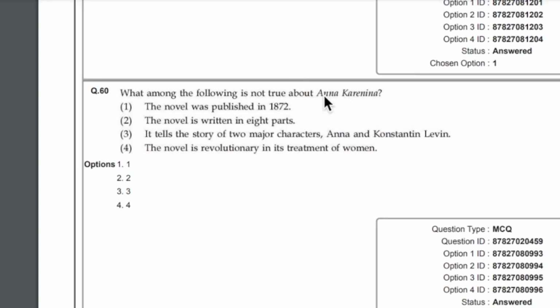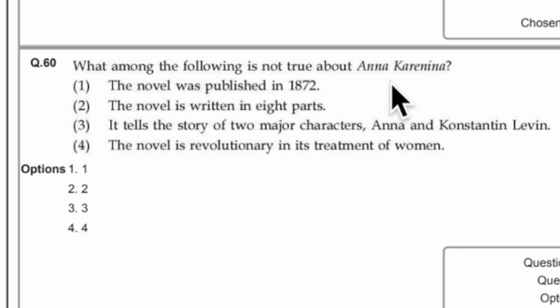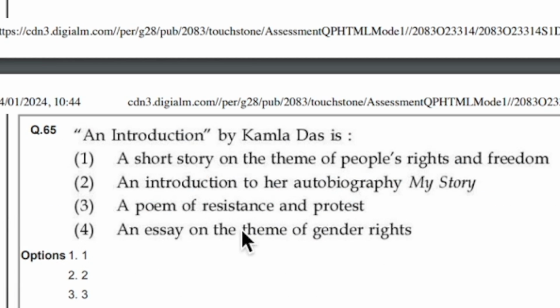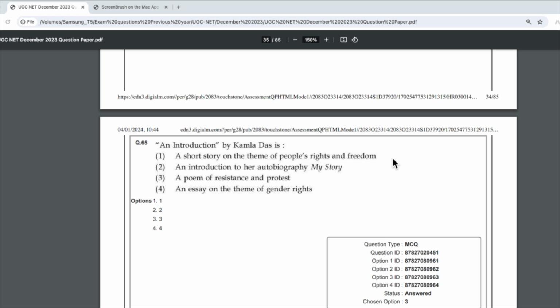You have to study Anna Karenina in detail. Do not skip this because they are asking it every time. Question number 65, An Introduction by Kamala Das. It will just take you 10 to 15 minutes to complete An Introduction by Kamala Das. So make sure that you are writing down the notes in the blank space here and you just explain everything over here.